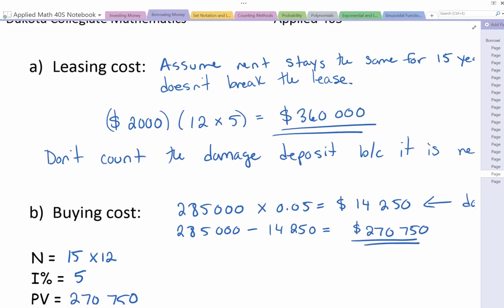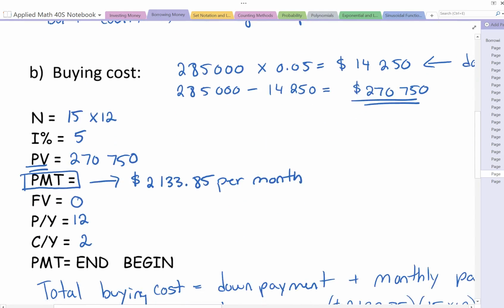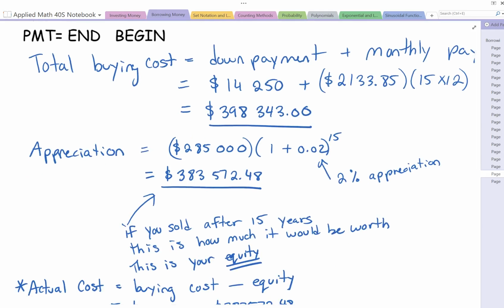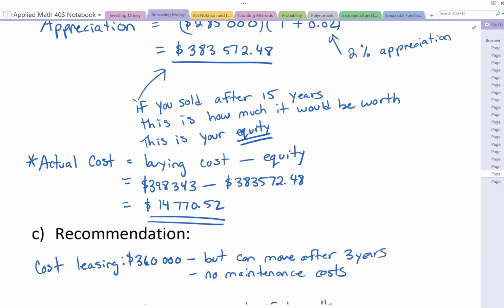So we started with leasing, right? We made some assumptions there. I always state my assumptions so that you know what's going on. Make sure you do that as well. That communication is really important. Then we looked at the buying, made sure we took off that down payment, took into consideration the appreciation, and that became some equity for us, so the house didn't actually cost as much as we originally thought.